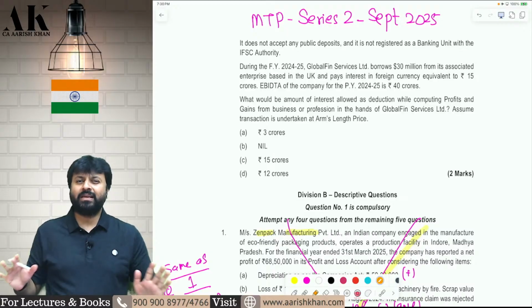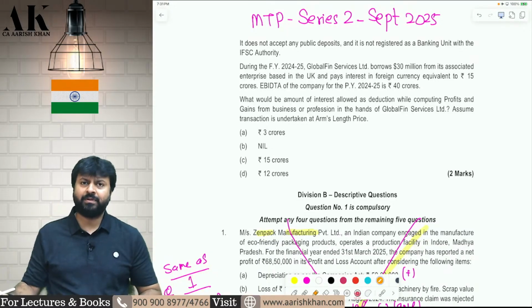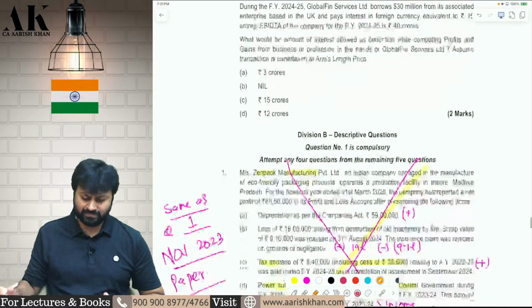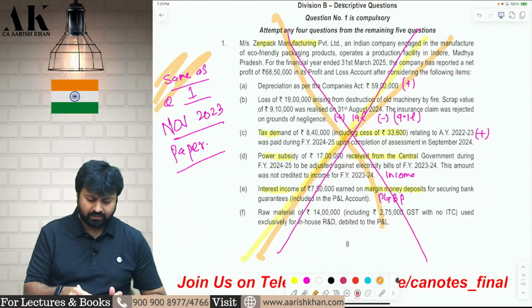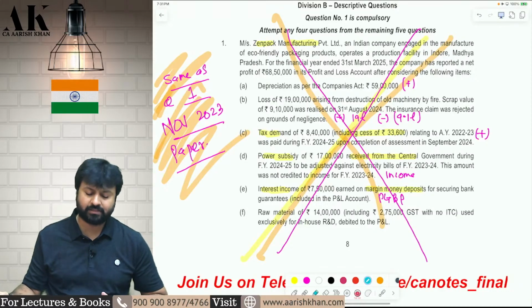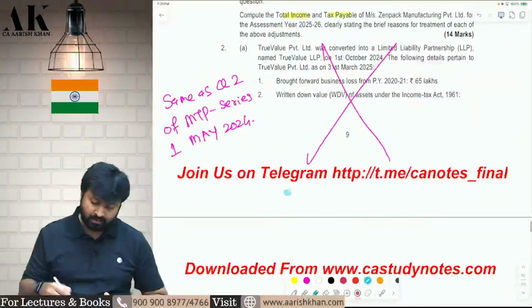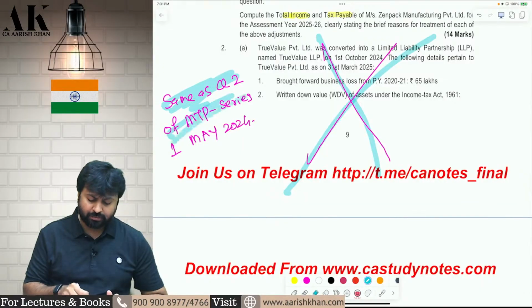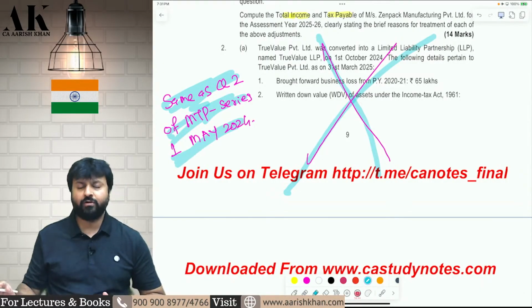Now, in this MTP, almost all the questions are repeated by ICAI. I'll tell you with reference number. First question, repeated. Check question number 1 of the November 23 paper. Go and check. Same question, copy paste. Question number 2, repeated. Same as question number 2 of MTP Series 1, May 2024. Go and check.